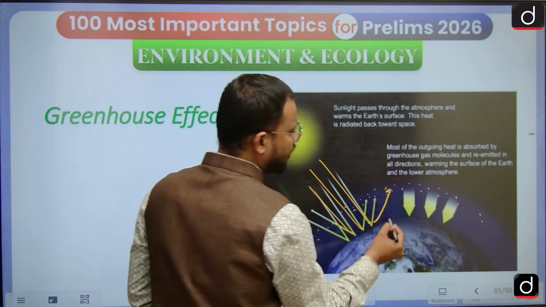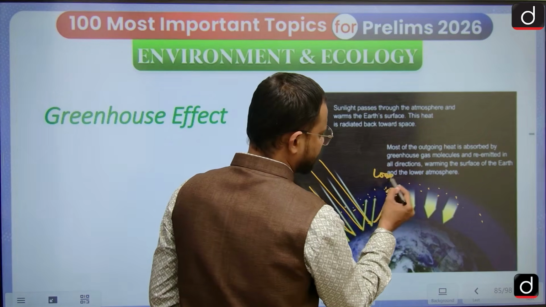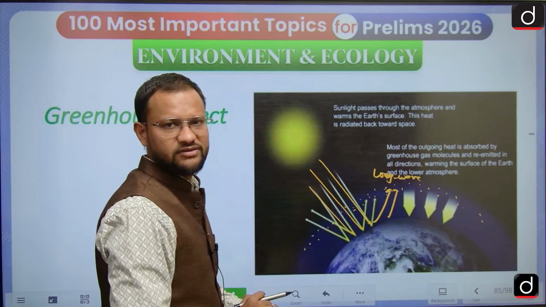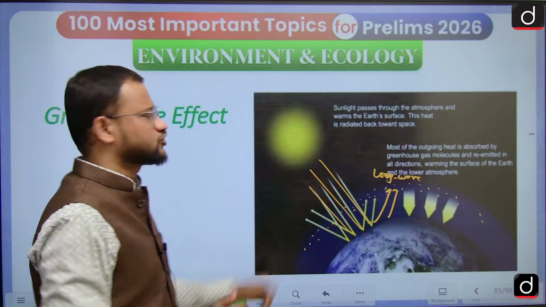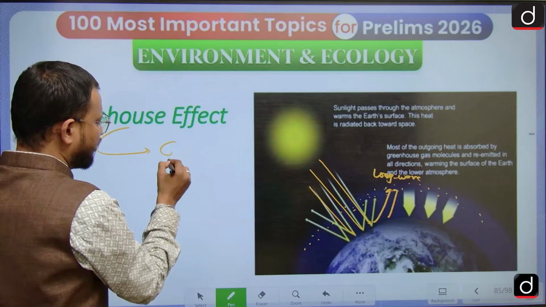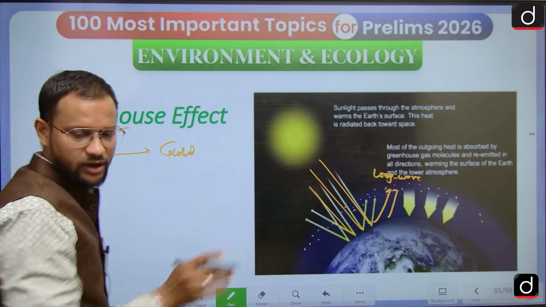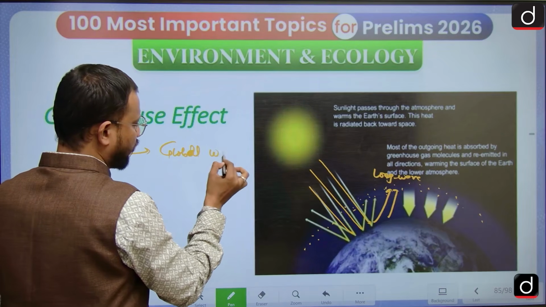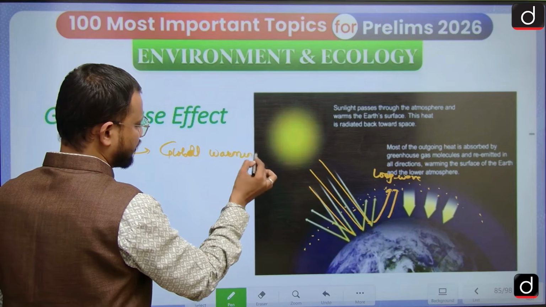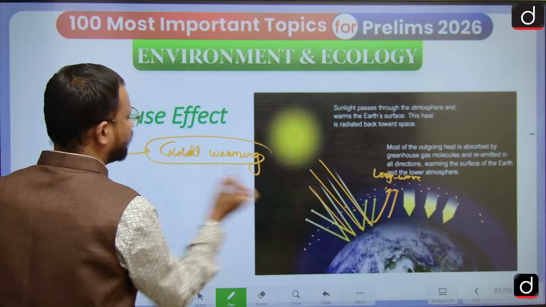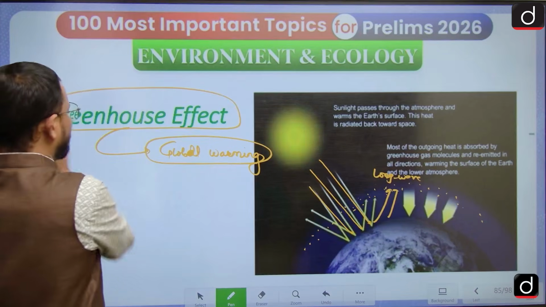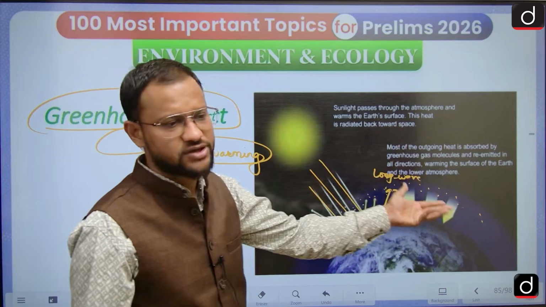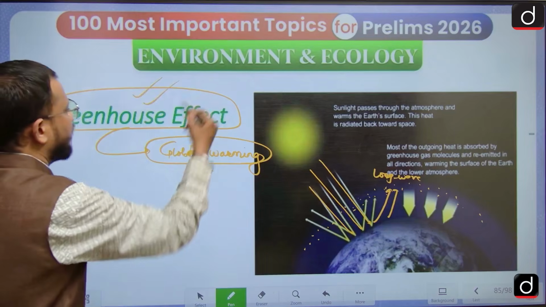However, they won't allow the outgoing long wave radiations, because of which energy gets trapped in the atmosphere, and slowly and steadily the temperature of the Earth keeps rising, right? So this phenomenon is known as global warming. That is global warming, right? And this phenomenon by which it allows incoming radiation but won't allow the outgoing radiation is simply the greenhouse effect.